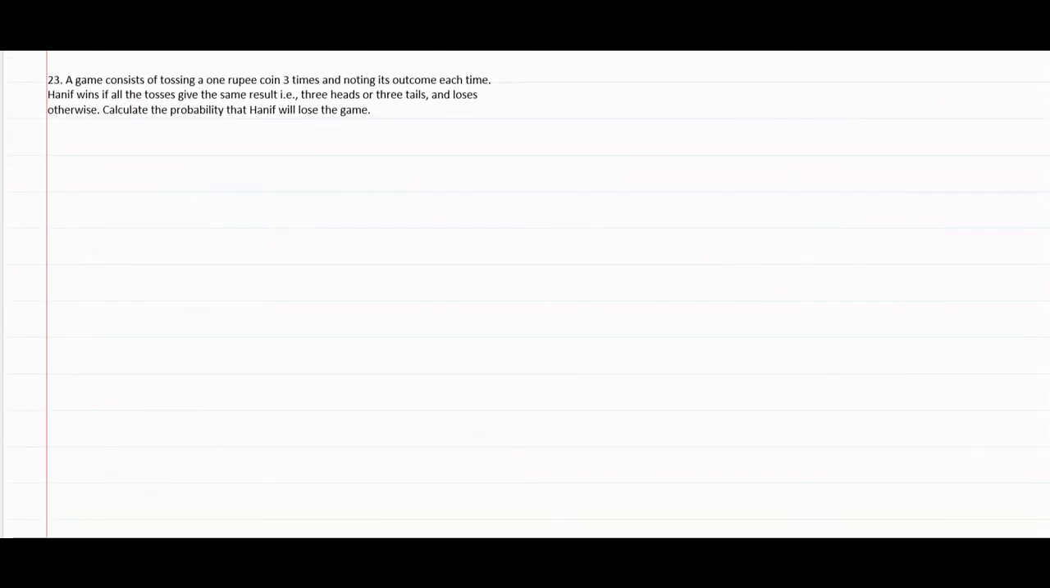Let's move to question number 23. A game consists of tossing a 1 rupee coin 3 times, and noting its outcomes each time. Hanif wins if all the tosses give the same result, that is, 3 heads or 3 tails. Calculate the probability that Hanif will lose this game.